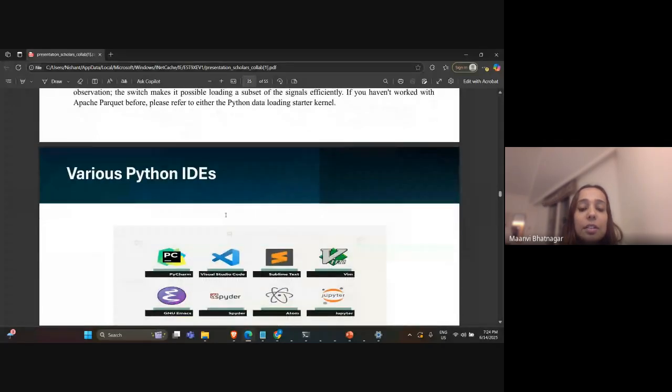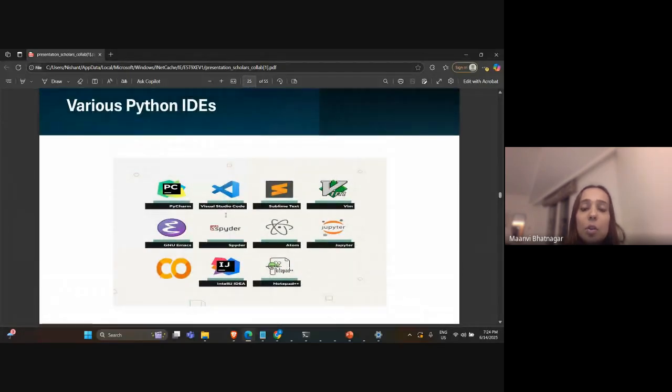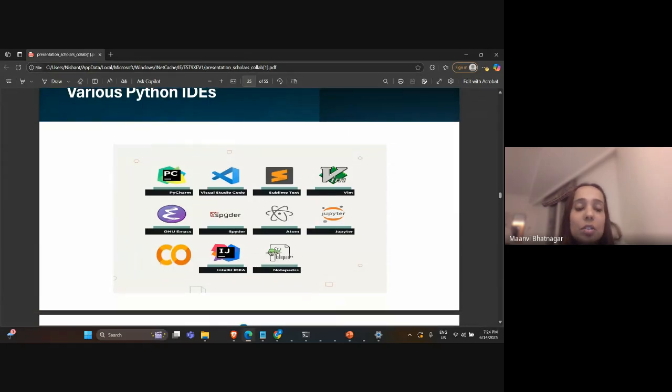Next is development of the model. For the development of the deep learning model, you can use various Python IDEs, like Visual Studio Code, Jupyter, Spyder, and Google Colab. In this case, I have used Google Colab. It is an open source, freely available Python IDE, which gives GPU, CPU, and TPU support as well.